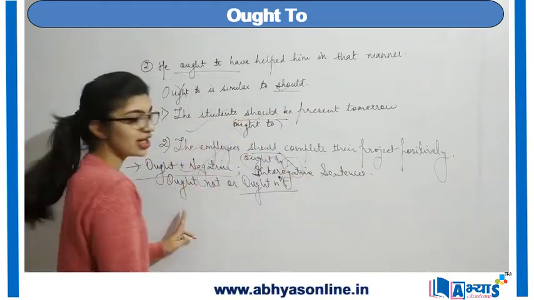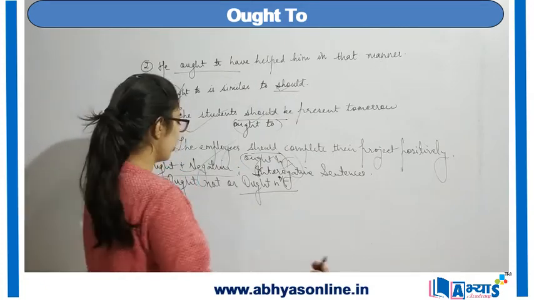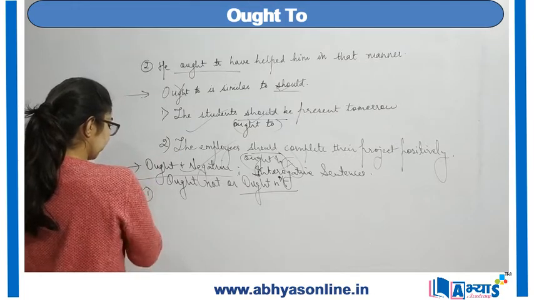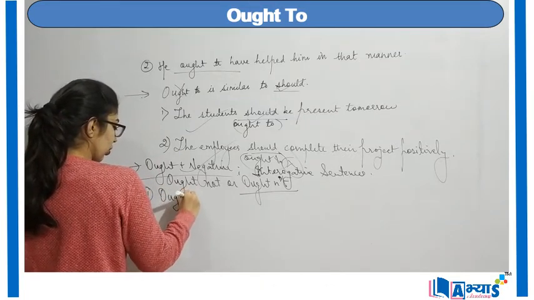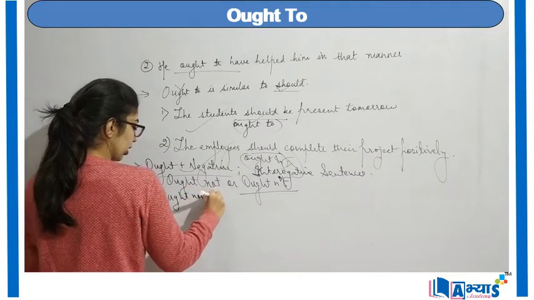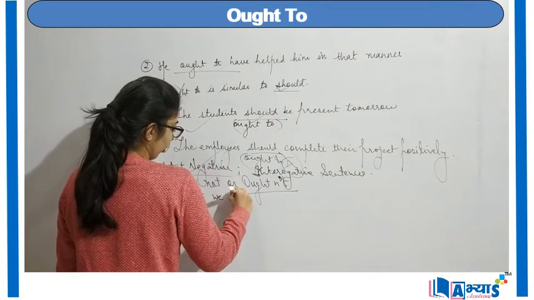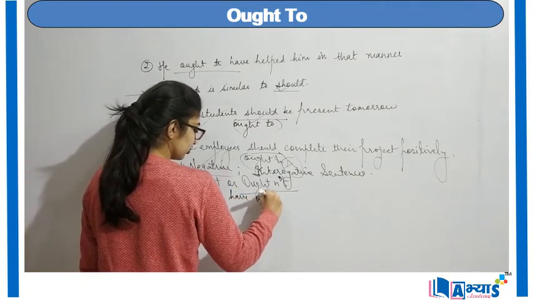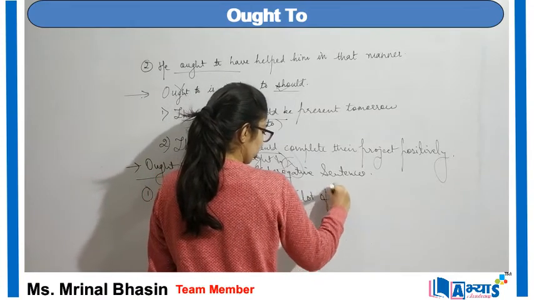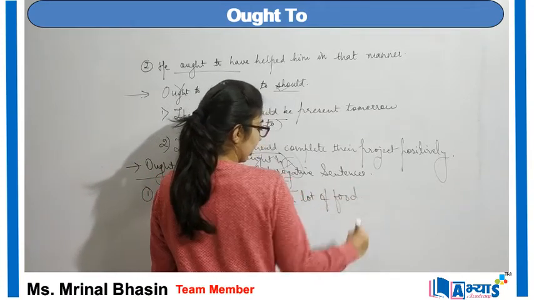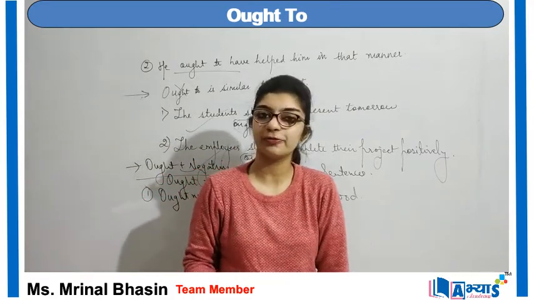So this is pronounced as ought not, and this is pronounced as oughtn't. An example over here can be, ought we not have ordered a lot of food. It means that we should not have ordered a lot of food.